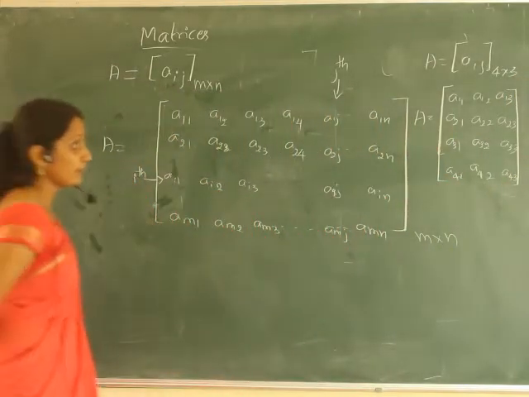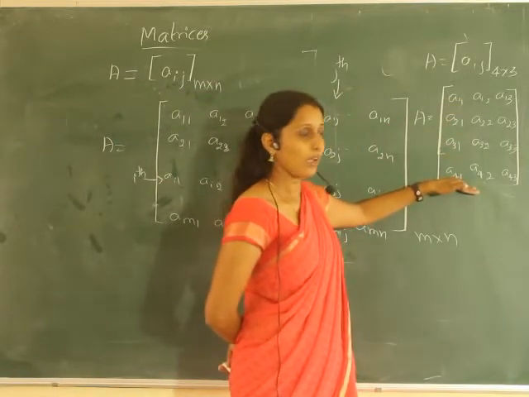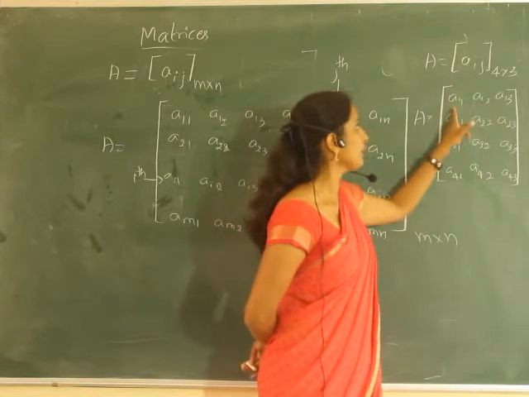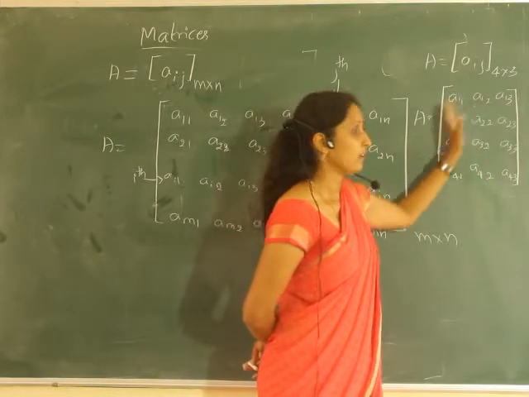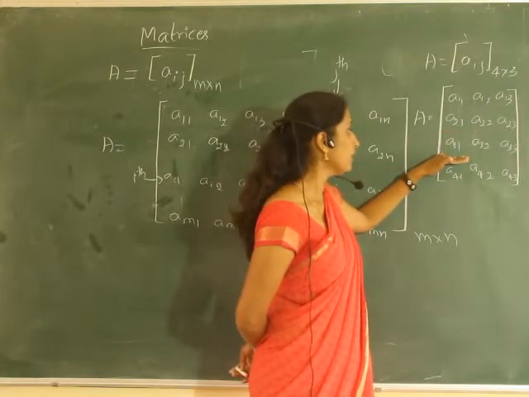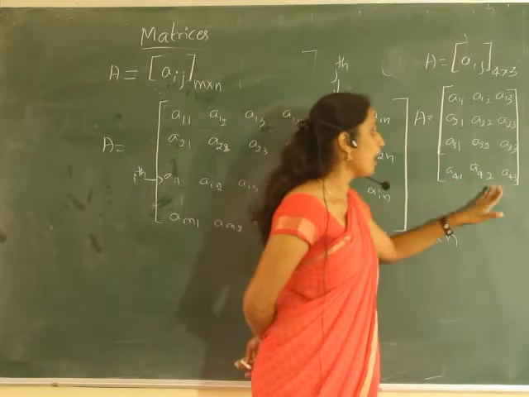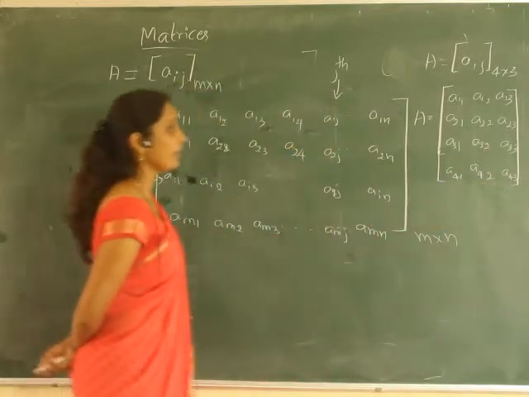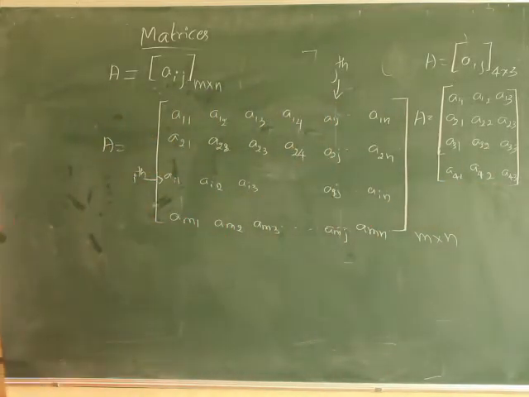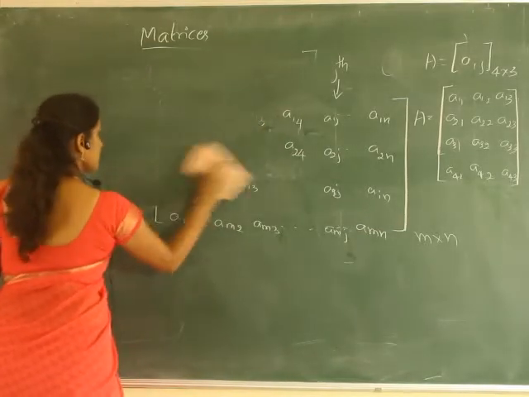So it is given that there are 4 rows and 3 columns. So we write A11, A12, A13 as the first row, A21, A22, A23 as the second row, A31, A32, A33 as the third, and A41, A42, A43 as the fourth. Likewise, when the order is given, we can write the elements of a given matrix. And this is the general matrix.